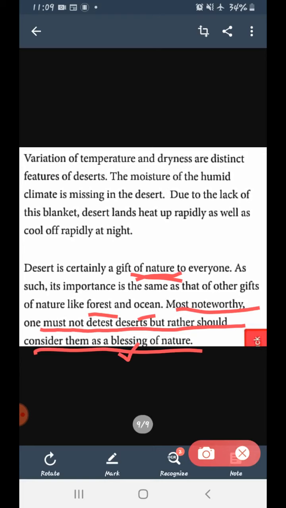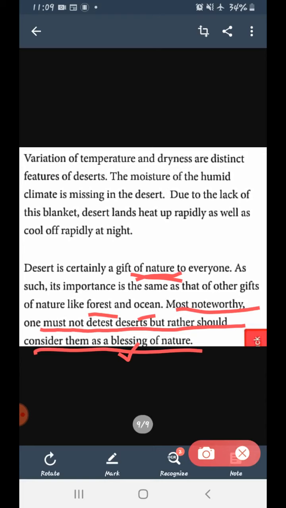So, desert is a blessing of nature and we are able to enjoy it because there are many people who are living in the deserts. If you talk about Rajasthan of India, and if you talk about Afghanistan and Sahara Desert, all these are deserts.